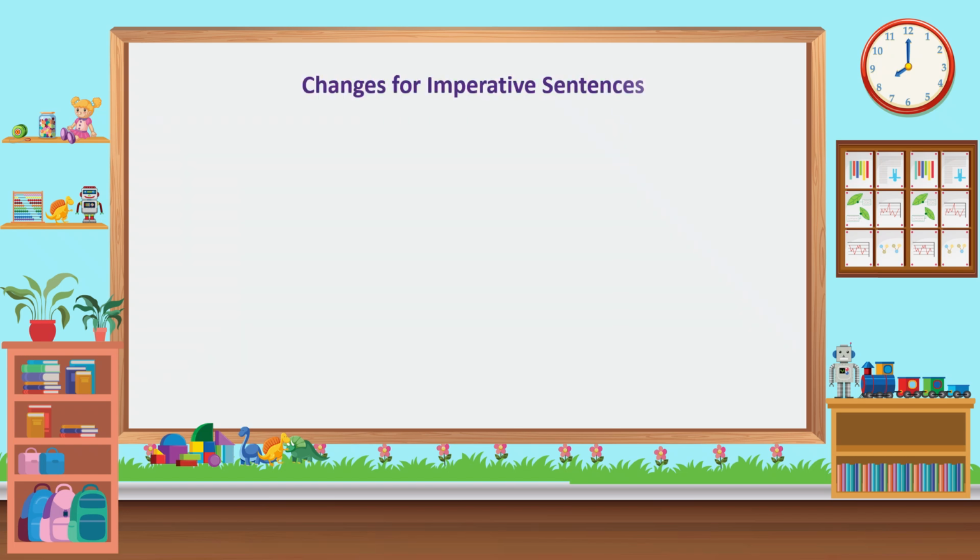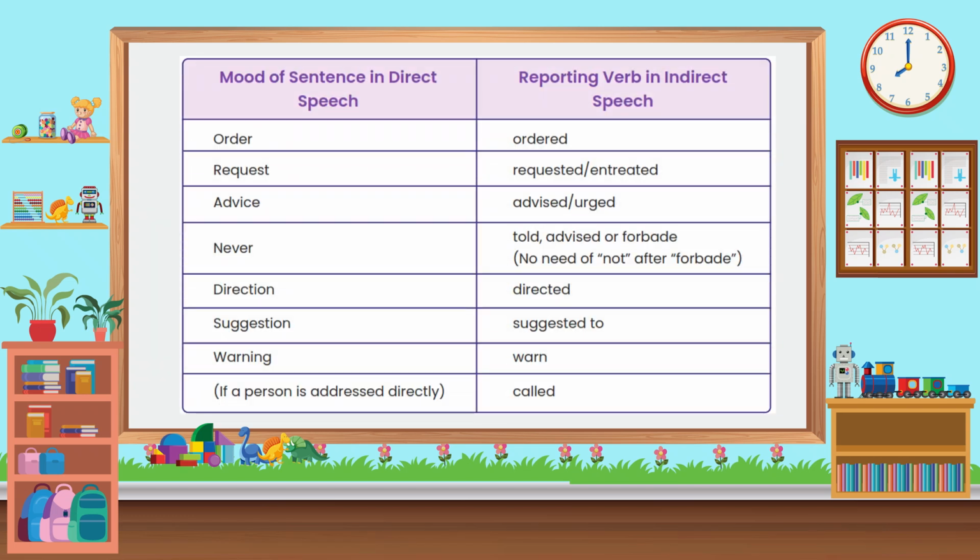Changes for imperative sentences. Imperative sentences consist of any of these four things: 1. Order. 2. Request. 3. Advice. 4. Suggestion. Mood of sentence in direct speech, reporting verb in indirect speech. Order: ordered. Request: requested, entreated. Advice: advised, urged. Never: forbade, no need of not after forbade. Direction: directed. Suggestion: suggested to. Warning: warn. If a person is addressed directly: called.